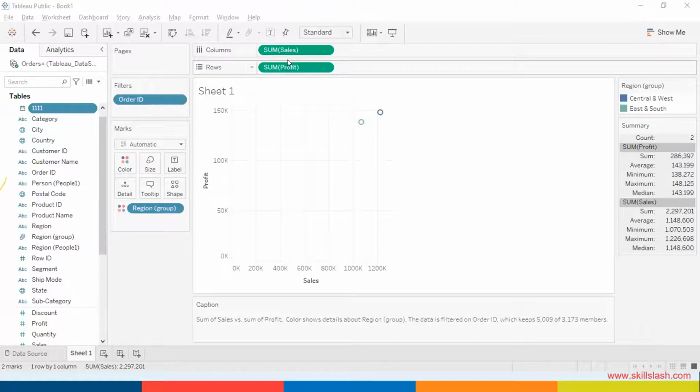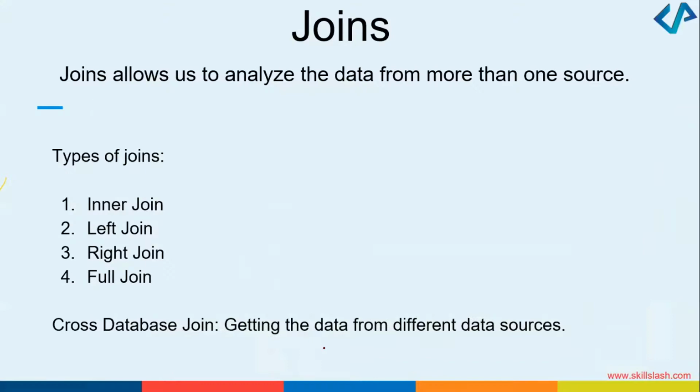Okay. Yesterday, many of you were asking me, ma'am, we will cover joins or not, how we will see, we'll be able to join the data or not. We will be able to do that. Okay, so how I'm going to do that? I'm going to just quickly go to my slides and look into the concept, what is joins. Okay, so let's look into joins.